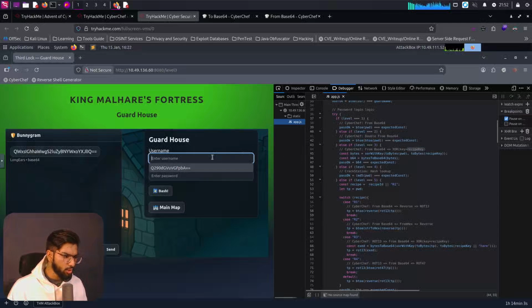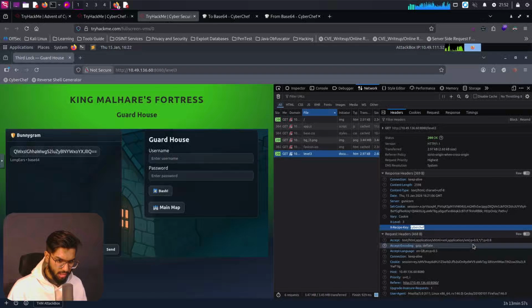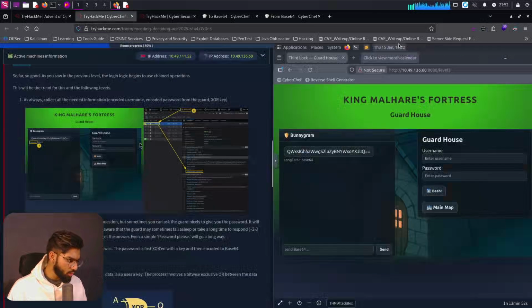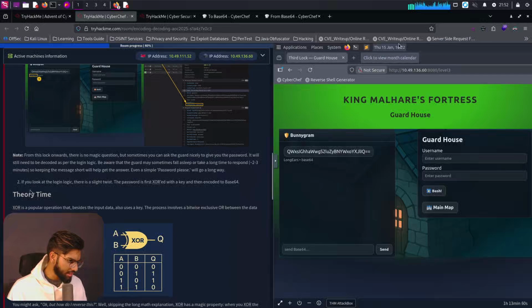Okay, let's go with the username first. So let's do From Base64 and let's go back to the CyberChef XOR process. What is XOR? I guess it is told here. Some third time. Yes, I can see it here.